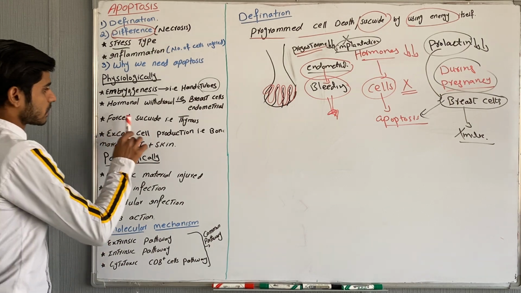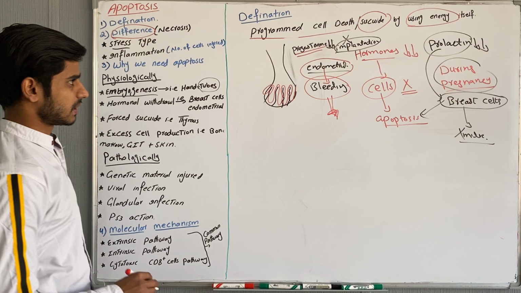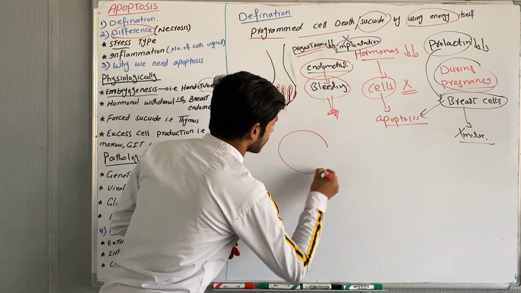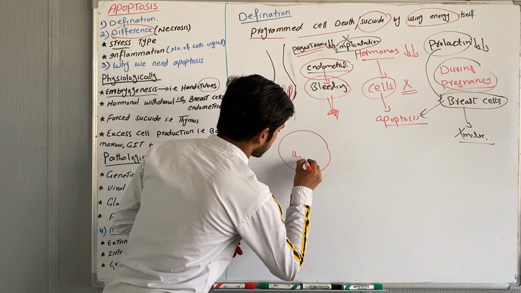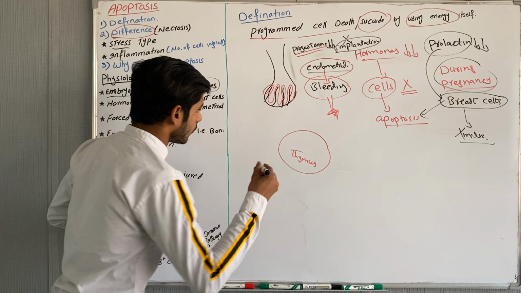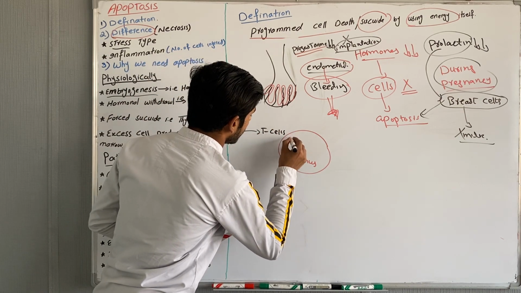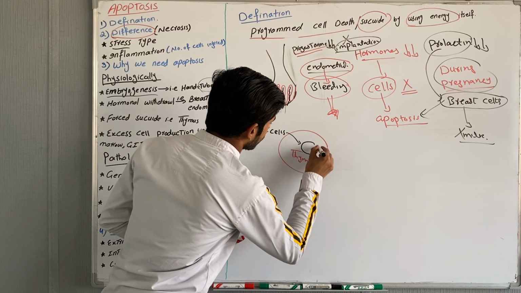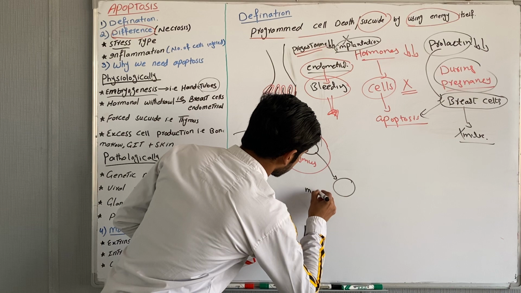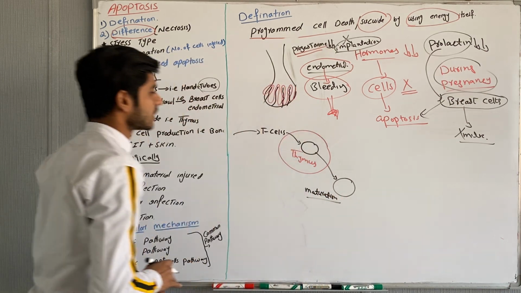Third case, forced suicide of the cells, like in the case of thymus. Let's suppose that this is our thymus. What is the function of thymus? Its function is that the T cells, lymphocytes, will come here, and it will cause the maturation of T cells. So T cells will be matured.